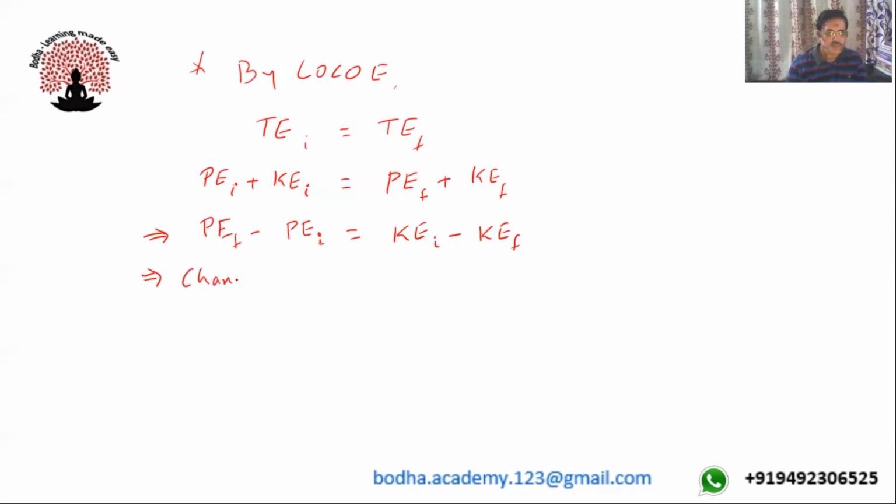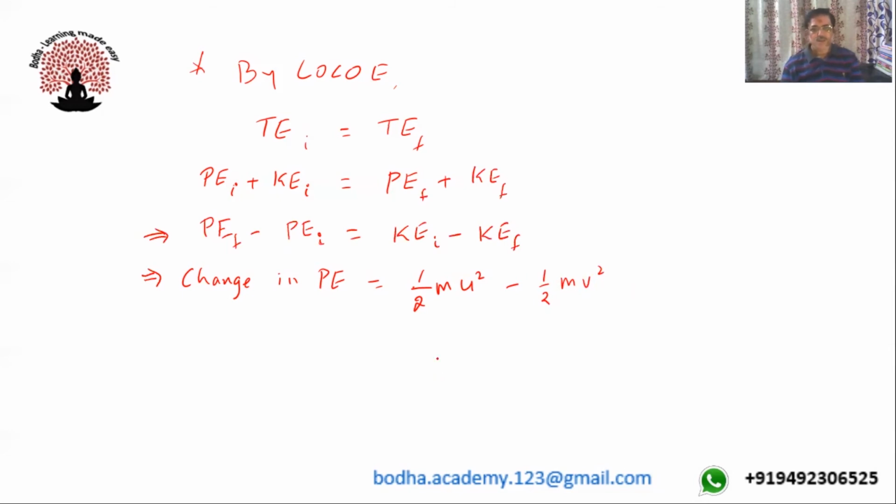So change in potential energy equals initial kinetic energy, half m u square, minus final kinetic energy, half m v square.